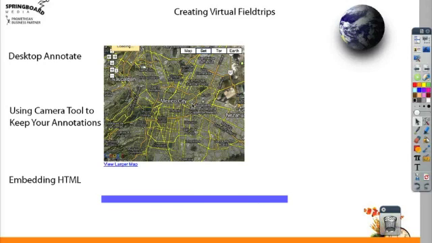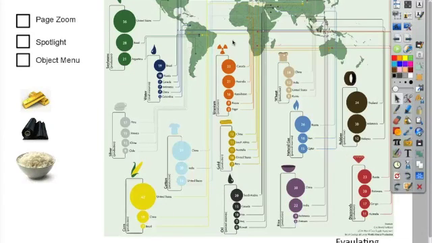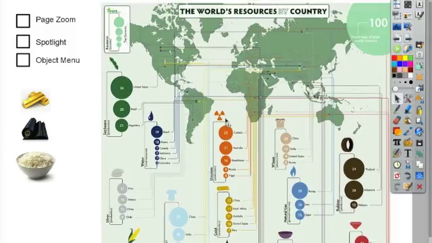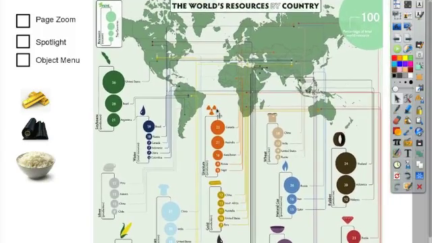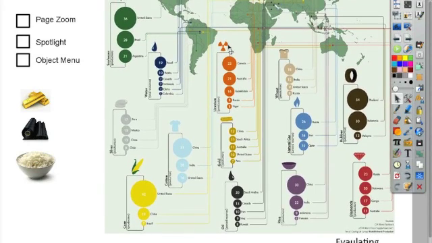And now this creates an interactive browser right in my flipchart. Here we're looking at moving up the Bloom's taxonomy to looking at evaluating. And this is an image I got from mint.com. It's a map showing the world's resources by country. And there's a bunch of different things I think you could do with this in your flipchart.